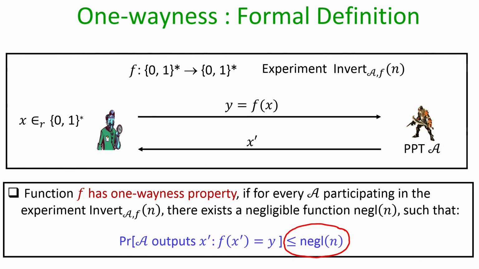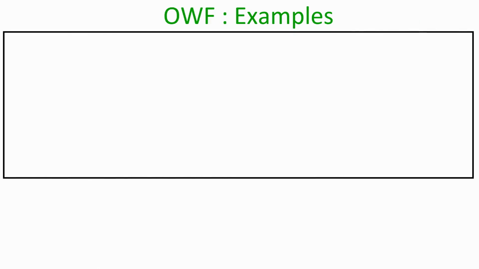That is why in the definition we do not enforce the condition that the probability that A is able to invert the sample y should be upper bounded by 0. We give the leverage and we upper bound the success probability of the adversary by a negligible probability. Also notice that the adversary is not required to find the exact x, because the function can be a many to one function. So it could be possible that the given y, which is thrown as a challenge to the adversary, has several pre-images. The goal of the adversary is to find one of those pre-images, right.